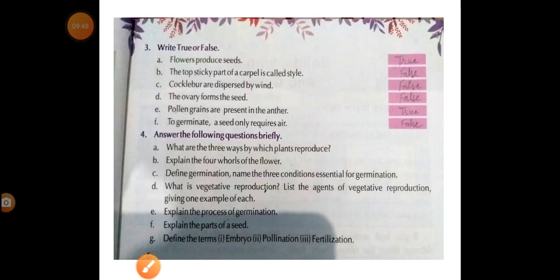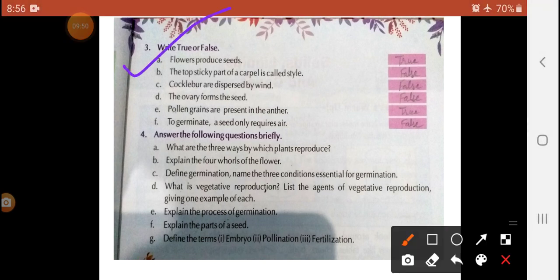Next, third question, write true or false. You will see here: flower produces seed, true. Okay, the top sticky part of the carpel, style, false. Cucumber seeds are dispersed by the wind. Now here, third, true and false. If the comment is right, true should be written down. If the comment is wrong, false should be written down. The answer is here. Okay.